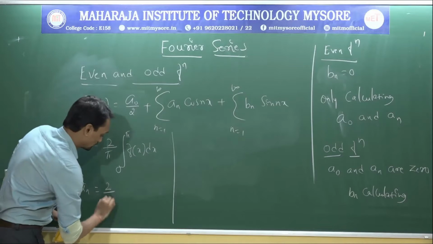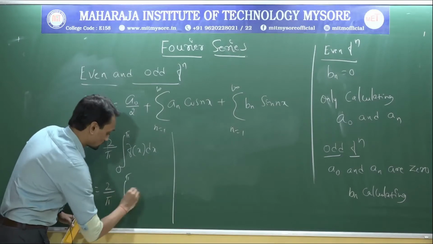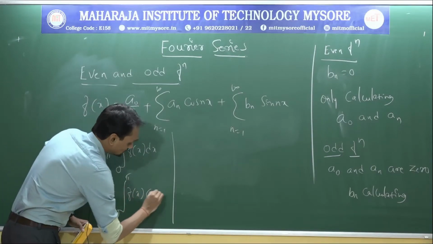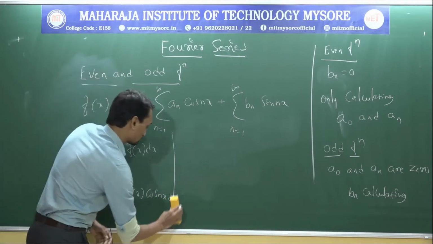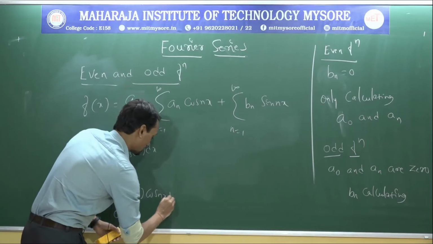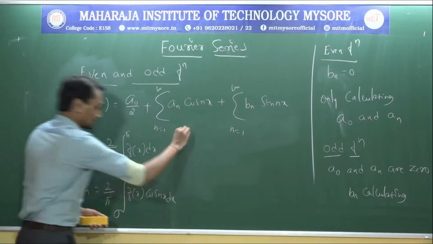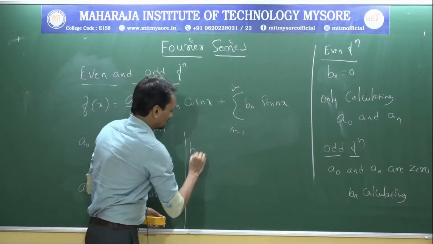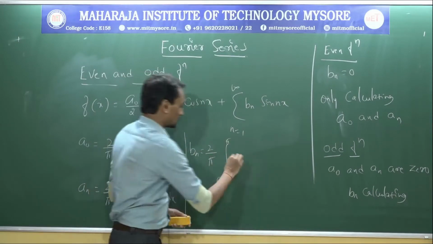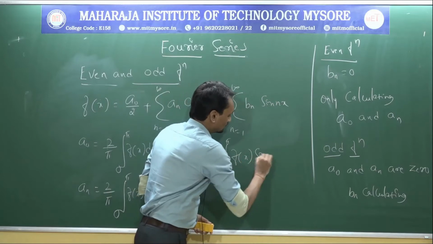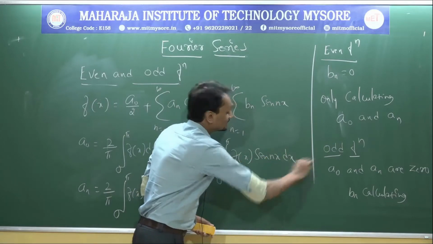An equal to 2 by pi integral 0 to pi f of x into cos nx dx. Now, bn equal to 2 by pi integral 0 to pi f of x into sin nx dx.